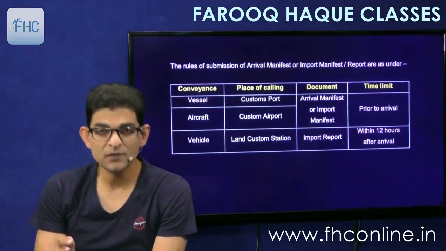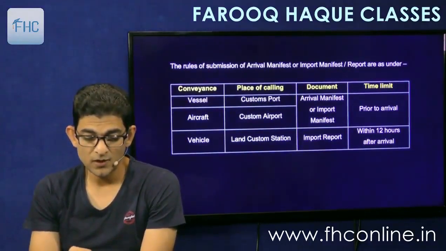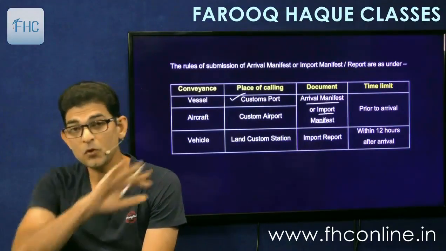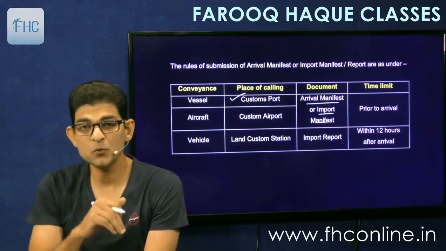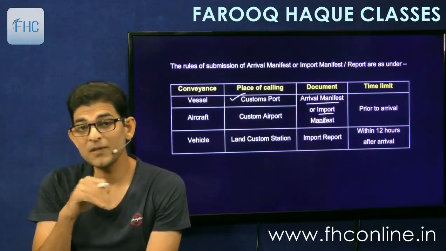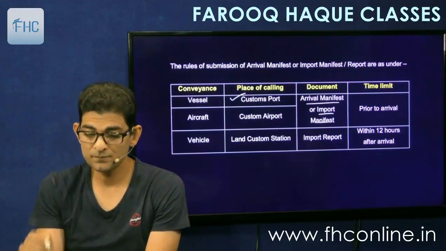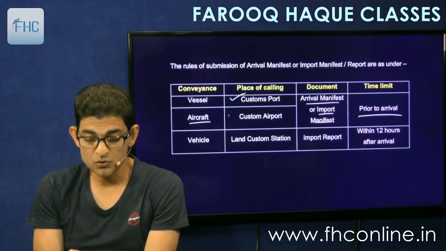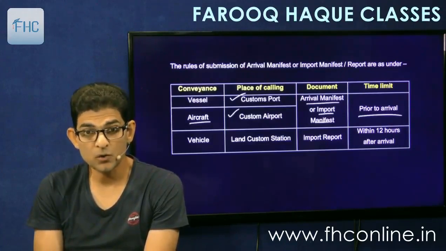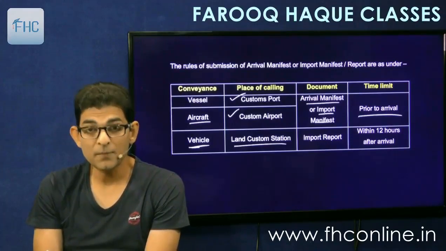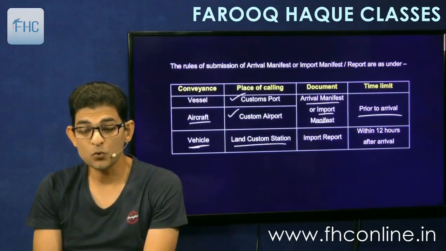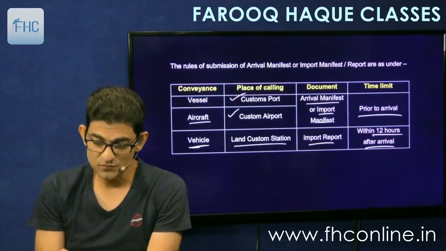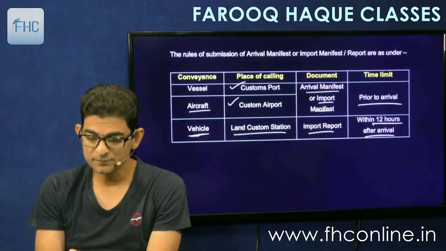And then the brief rules are given. For vessel, it should arrive at the customs port. Document is arrival manifest or import manifest, as the case may be, depending upon why you are coming to India. Just to pick up the export goods, then arrival manifest. And if you are bringing imported goods also, then import manifest. Prior to arrival. For aircraft, they will come to customs airport and file the same documents prior to arrival. And for vehicle, they'll come at land customs station and file import report within 12 hours after arrival. Okay, so this is the brief which you have to remember.